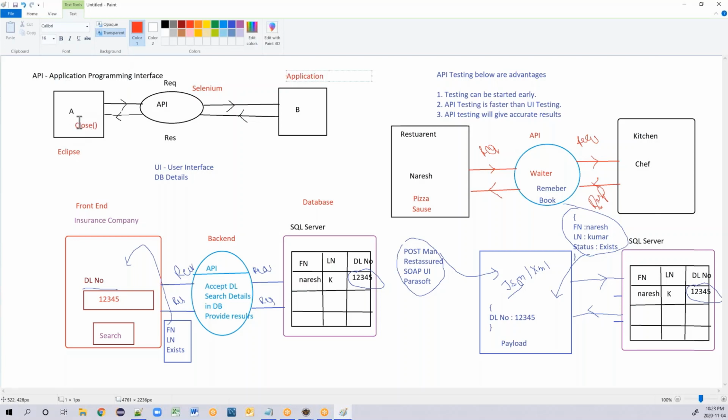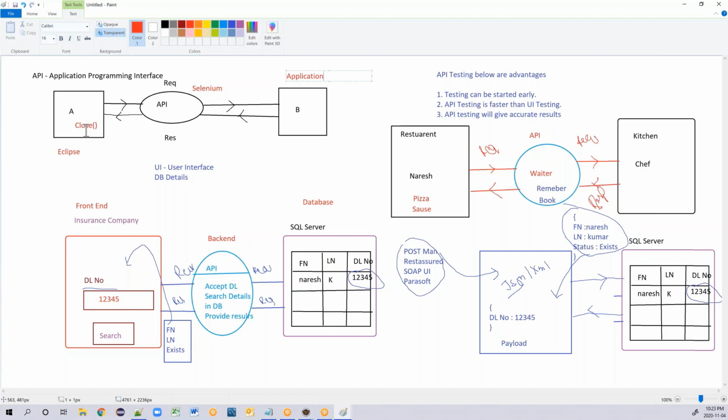So whenever you use a Selenium command in your Eclipse to close, when you run this particular code in Eclipse, your Eclipse will send a request through Selenium. Selenium will send that request to your application, and your application will give you a response saying the application is closed, and the same result will be displayed in your Eclipse.